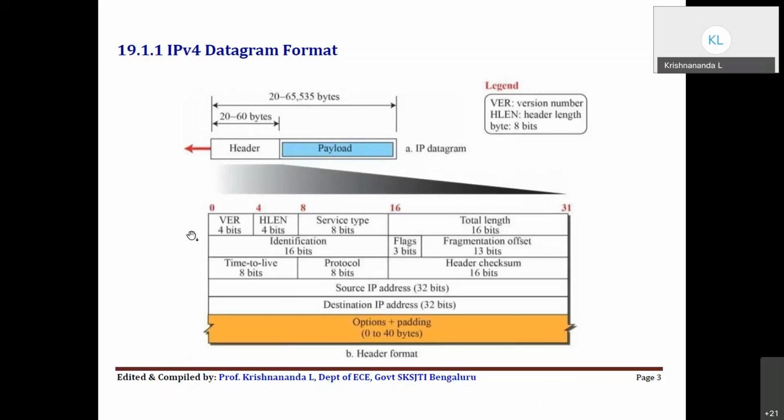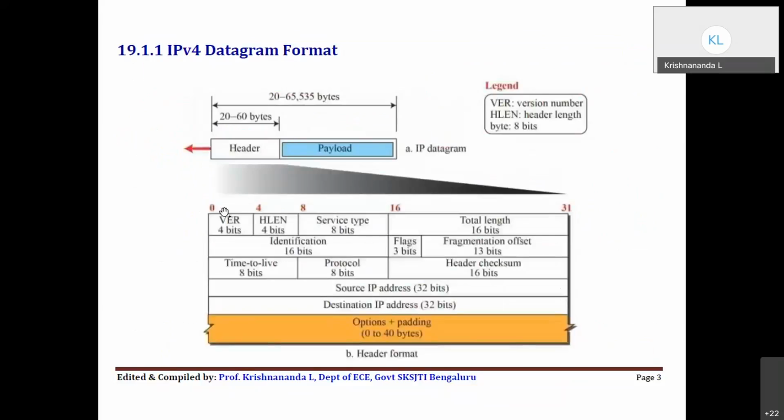This 20 byte header has these white colored boxes, as you can see, divided into 5 different rows, easy to understand. Each row is of 4 bytes. That means you have 4 plus 4 plus 4 plus 4 plus 4, that is 20 bytes. Each row of 4 bytes is 32 bits. In that we have certain fields to represent all the operations and the characteristics of IPv4. Hopefully you know this diagram, so I'll just go ahead with that.